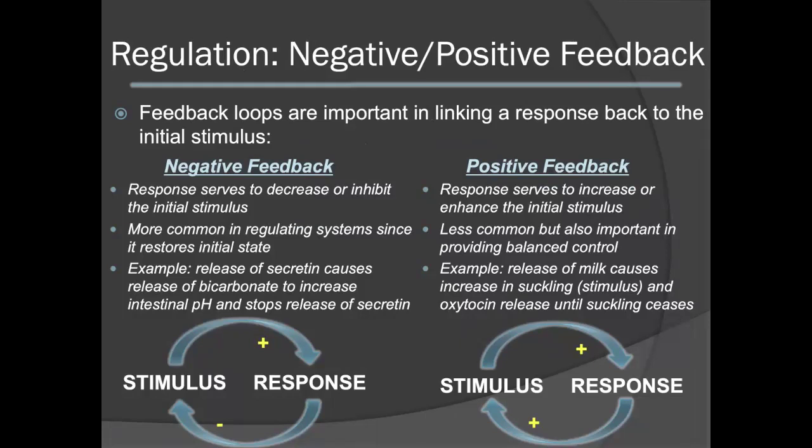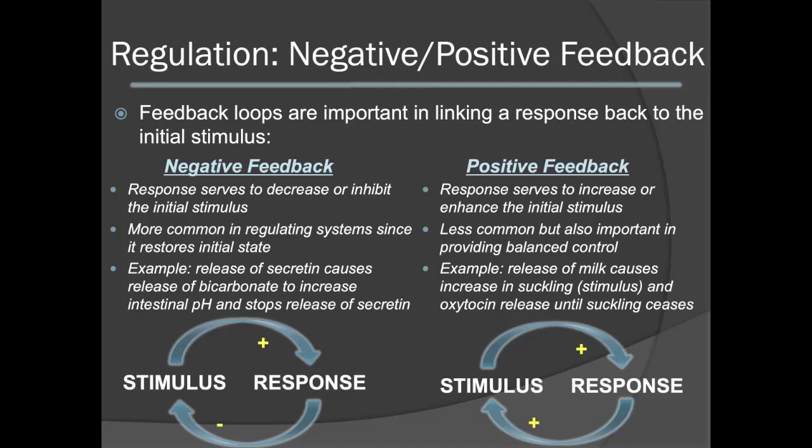Feedback loops, negative and positive, are very important in linking the overall response of the pathway back to the initial stimulus. In a negative feedback response, as we've seen in the previous slide, the response serves to decrease or inhibit the initial stimulus. This is very common in regulating systems because it is important in restoring the initial state. The example is the slide we've seen before with the release of secretin. The release of secretin will cause the release of bicarbonate that will help to increase intestinal pH and stop the release of secretin.